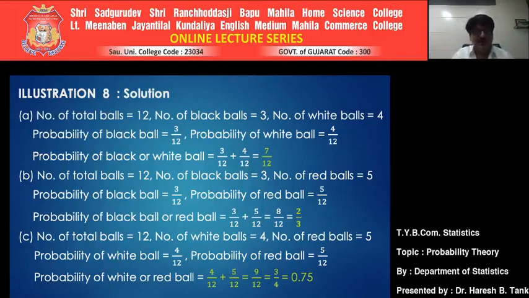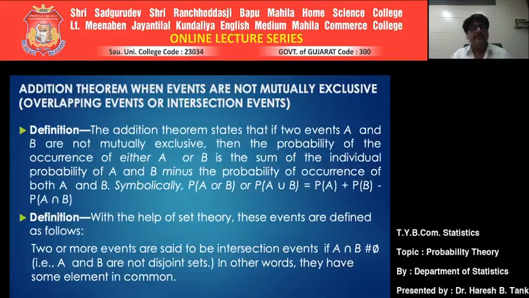Now we are shifting towards the next part. Addition theorem when events are not mutually exclusive. Not mutually exclusive means they are overlapping events or intersection events, which we have seen earlier quite deeply.